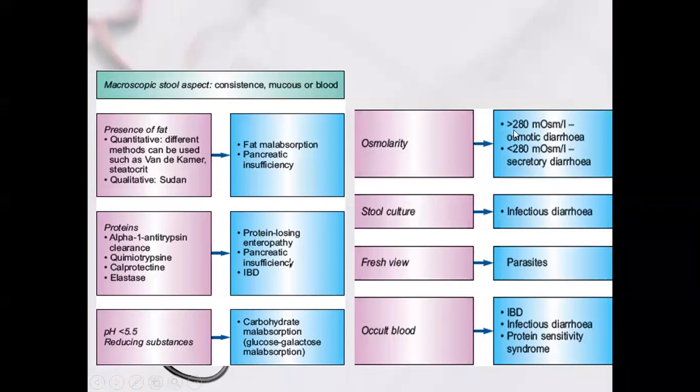Osmolality will tell: more than 250 is osmotic diarrhea, less than 250 is secretory diarrhea. Stool culture will tell the infectious cause. Look at a fresh view of the stool under microscopy, where parasites can be visible. Occult blood will be there in inflammatory bowel disease, infective diarrhea, and protein-sensitive syndrome.